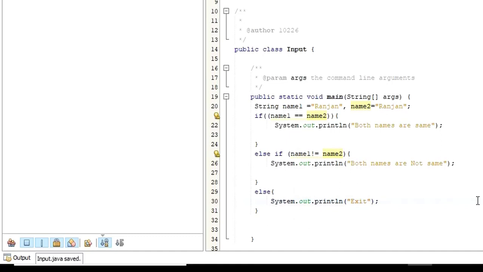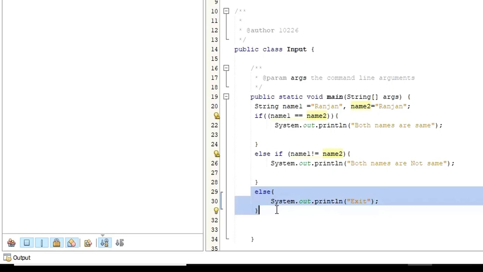So now we are going to learn something interesting. Yes, we know what is if, we know what is else. Now we have introduced another term called else if. What does that mean? Initially, if this condition is true, it's going to execute this block. If this condition is false, we have executed the else part.